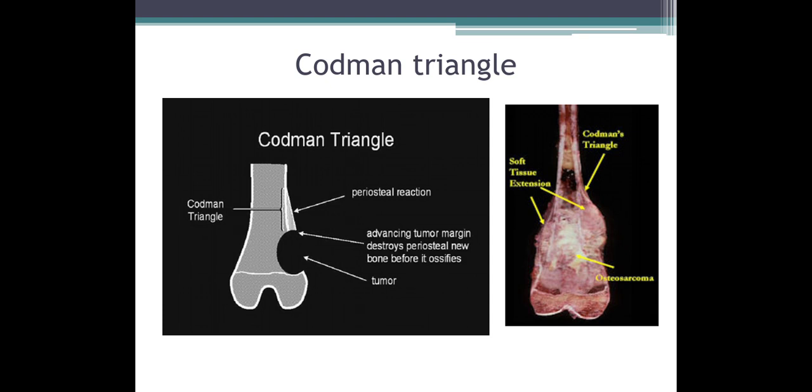There are basically two things that happen within the osteosarcoma: one is Codman's triangle and the other is sunburst periosteal reaction. Codman's triangle happens because the tumor infiltrates along the periosteum and lifts the periosteum up. This will form a small triangular shaped lesion. This is called Codman's triangle.